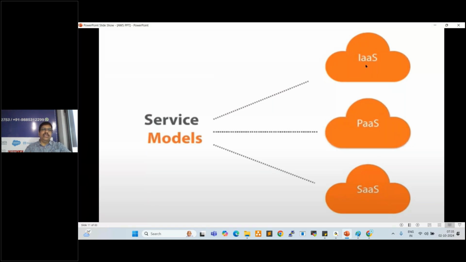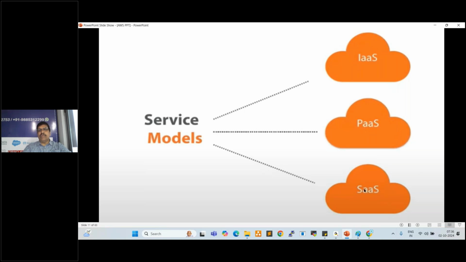We create an infrastructure like a server. On top of that, we deploy Kubernetes, Jenkins, Maven, Ansible, Terraform, whatever we require. We create a server. On top of that, we deploy the applications, whatever we require, which is infrastructure as a service, right? Second one is platform as a service. This platform is already available inside of the AWS that we can start and we can use, right?